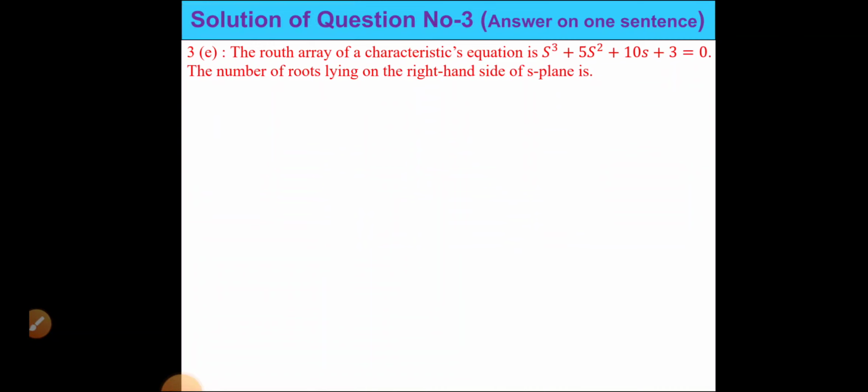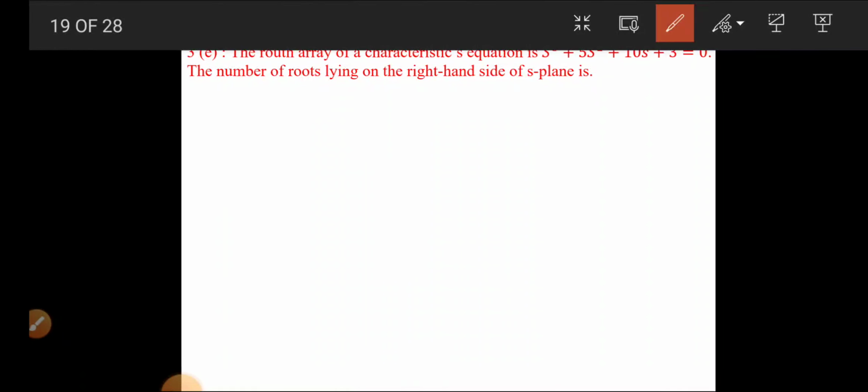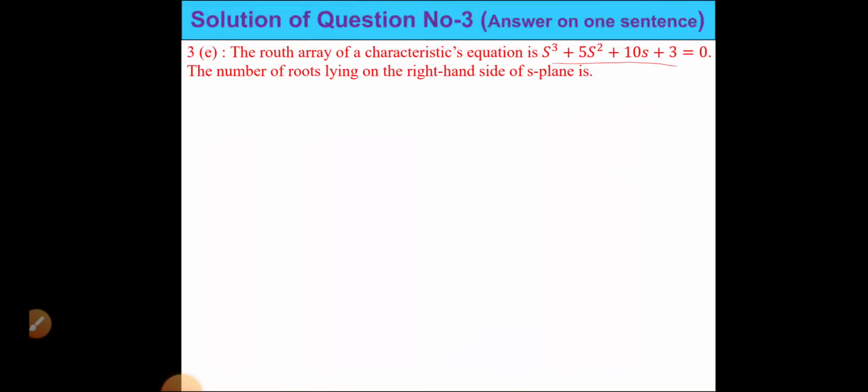Next question, Routh array of the characteristic equation is given by this one. So this is the equation given. From this equation we have to find out the number of roots on the right hand side of the S plane. So it is 0. So how many roots are lying on the right half of the S plane? The answer is 0. How?